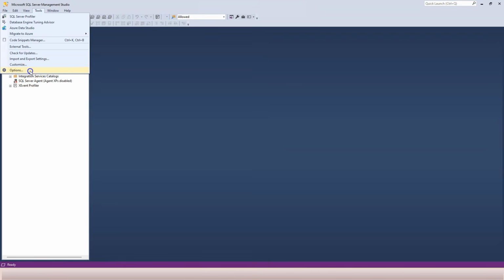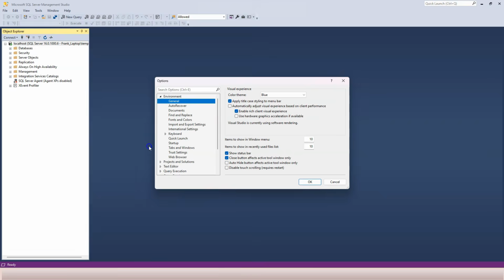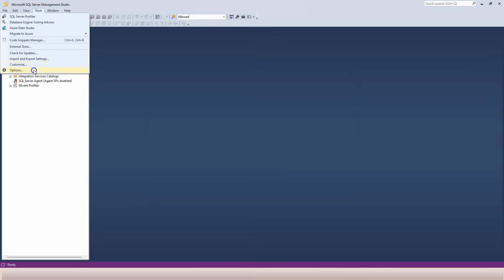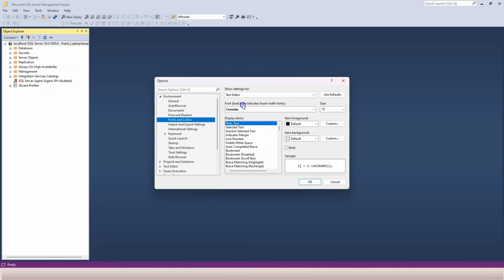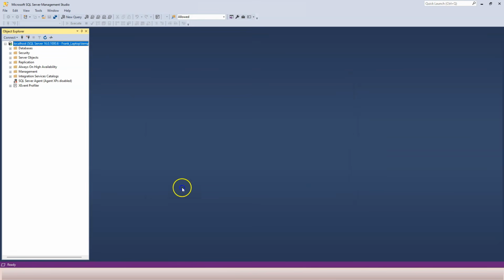Let me make this a little bit bigger so that you can see better. I'm going to go to Tools and then Options, and then Fonts and Colors. Here, I'm going to change the size to, let's say, 16, and then click on OK. This part is not changing, so I'm going to do it again.